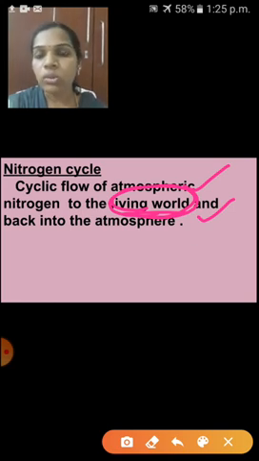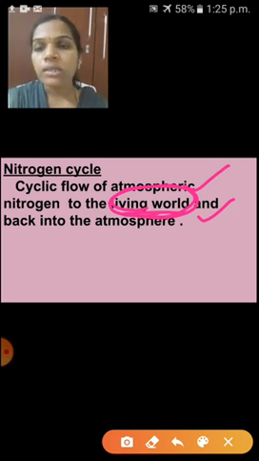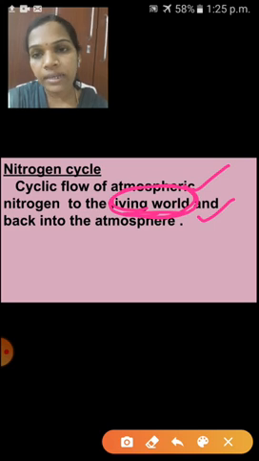Next is the nitrogen cycle, and why nitrogen is important for our life and for plants also. Nitrogen is one of the important components for life. Why is it necessary? Already I have told you, amino acids, the building blocks of proteins, are made up of nitrogen, and it is present in our DNA also.